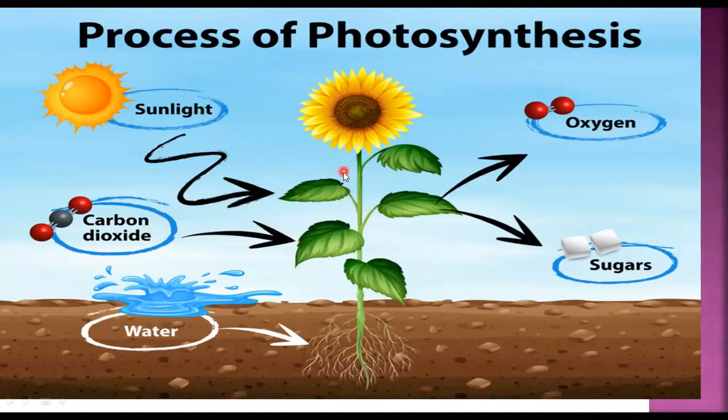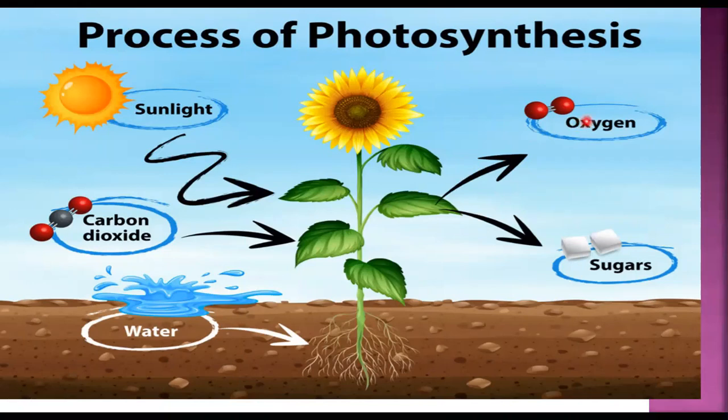Sunlight is absorbed by chlorophyll, and through these byproducts, you can see that sunlight, carbon dioxide, and water, these substances are used by the plants, and this is converted into glucose, that is sugar. And when it has to be stored, it is converted into starch, and then it is stored in the plant body, and oxygen is released.